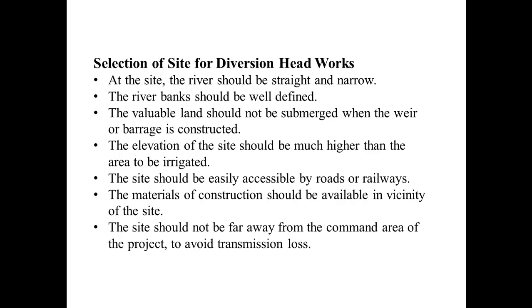Means that the elevation of the diversion headwork site should be at higher elevation, so that the diverted water easily flows to our canals and we can easily use it for our irrigation or other required purpose. The site should be easily accessible by roads or railways. The construction site should be easily accessible by roads or railways.